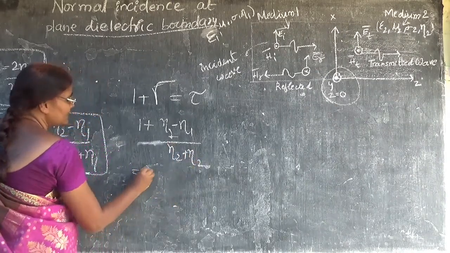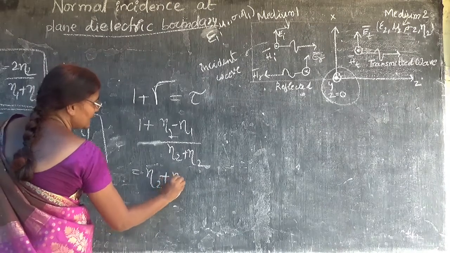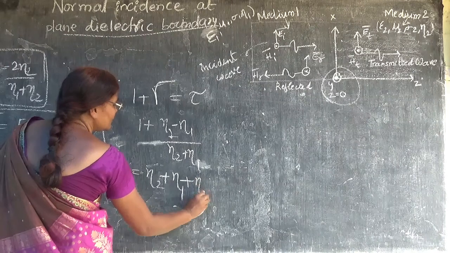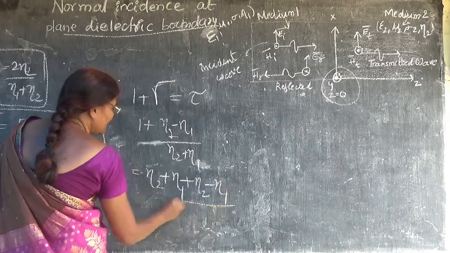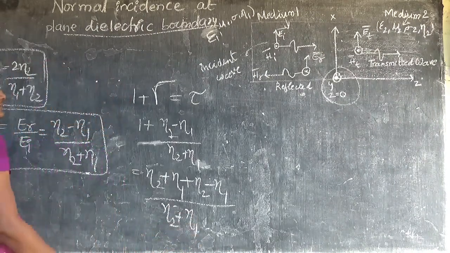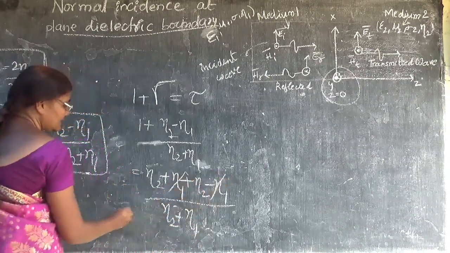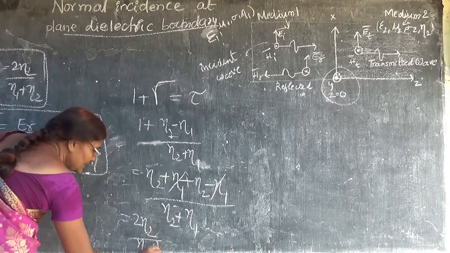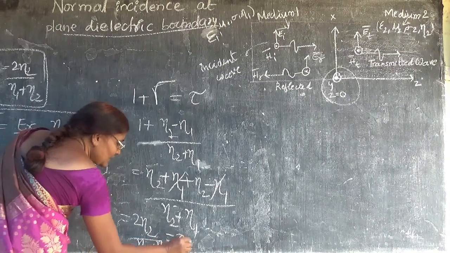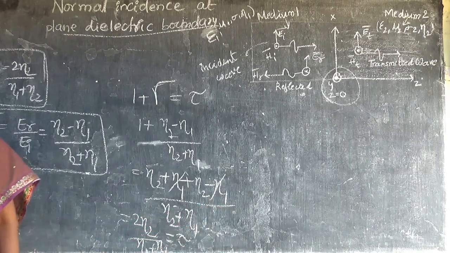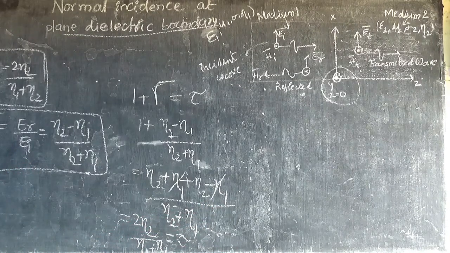If you take LCM, eta 2 plus eta 1 plus eta 2 minus eta 1 by eta 2 plus eta 1. So what will I get? I will get 2 eta 2 by eta 2 plus eta 1, which is nothing but small tau. So 1 plus reflection coefficient will give the transmission coefficient. That is the important result of these equations.